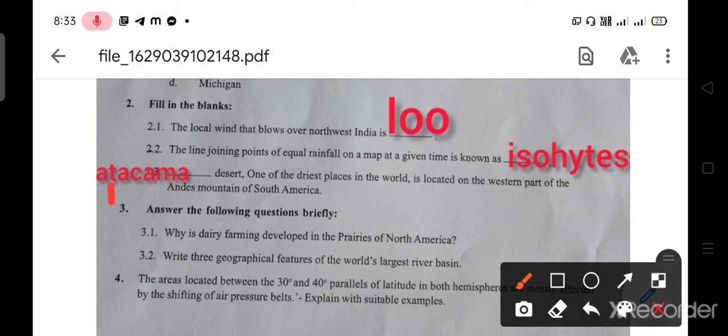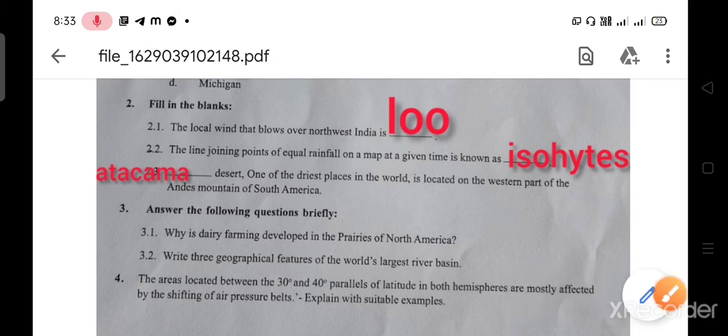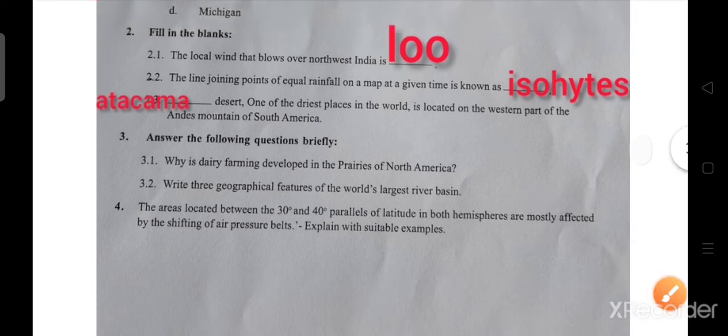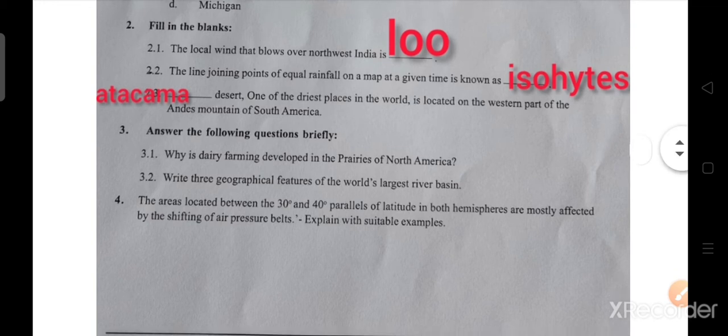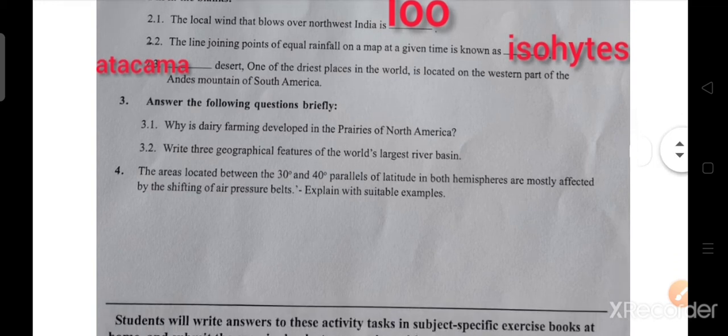The line joining points of equal rainfall on a map at a given time is known as isohyet. Next question. Dash desert, one of the driest places in the world, is located on the western part of the Andes mountain of South America. Answer is Atacama Desert.